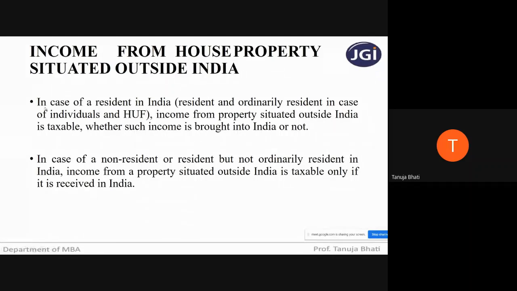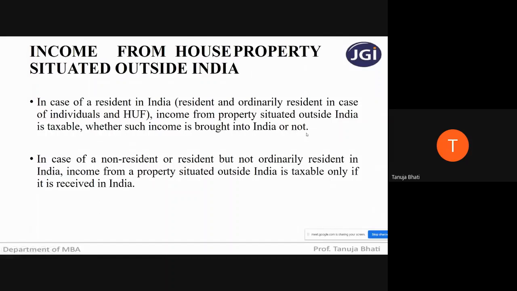So I'll just read this. In case of a resident in India, which means resident and ordinarily resident in case of individuals and HUF, income from properties situated outside India is taxable whether such income is brought into India or not.